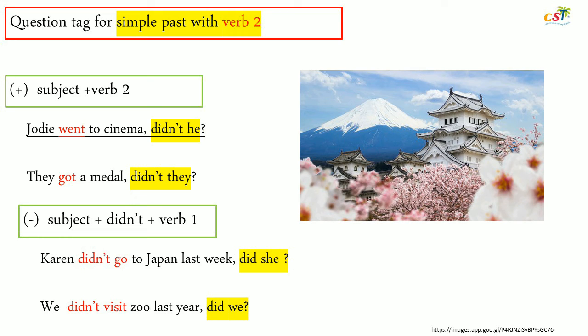How if the statement is negative? Just like Karen didn't go. Didn't plus verb 1. Karen didn't go to Japan last week. So the question tag will be did she? Did she? And we didn't visit zoo last year. Did we? If the statement is negative, your question tag is positive.